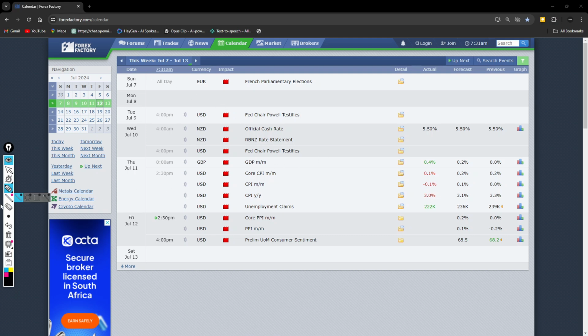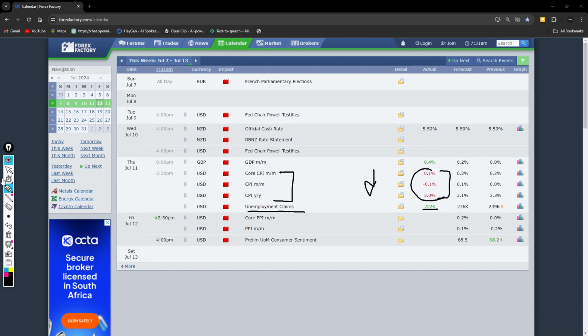But what's really happening here is we had CPI, which was actually negative, and that was good because we were expecting it to go lower so that they can cut the rates, right? But another thing that we had was employment claims, which was strong, and that is not really good because they were released around the same time, you see. So I think this move is still going to continue.